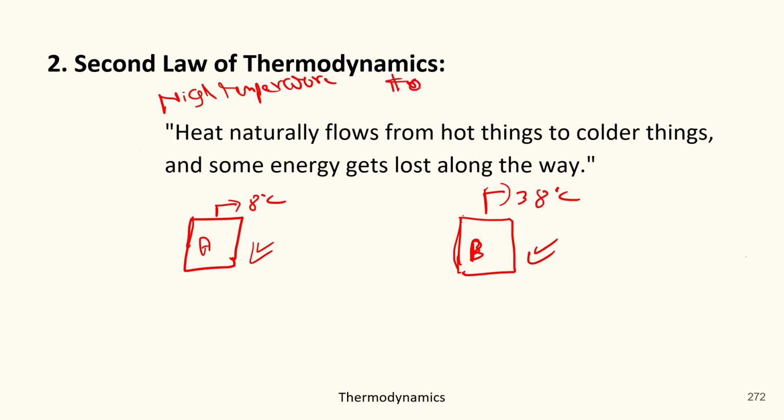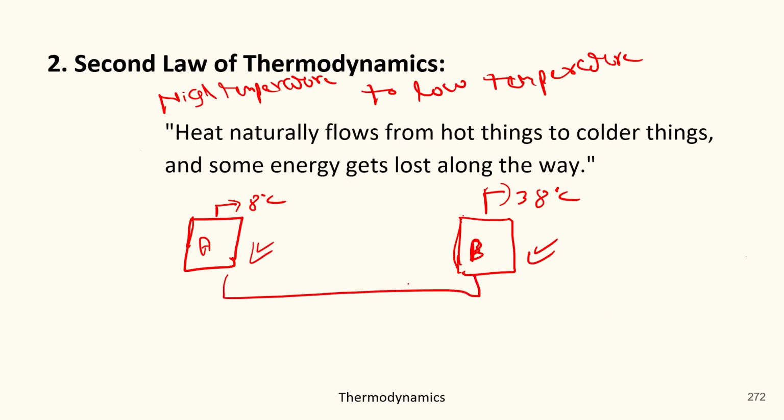to low temperature. Okay. So similarly, the flow will be there from higher to low, from higher to low. Okay. So it was an example for the first statement, like heat naturally flows from hot things to the colder things. Got it? But what about the second? So let's understand the second phenomenon.